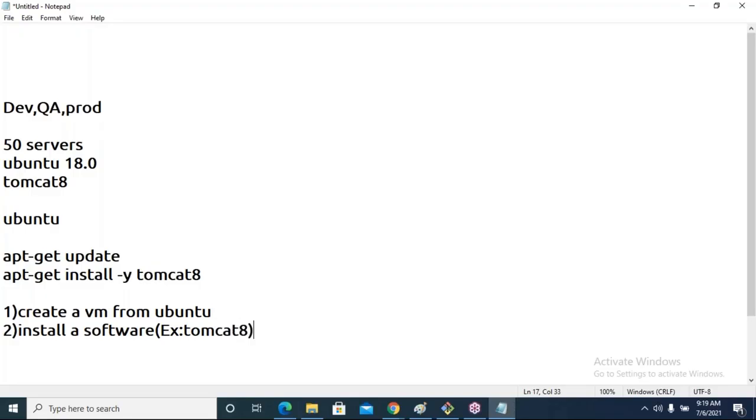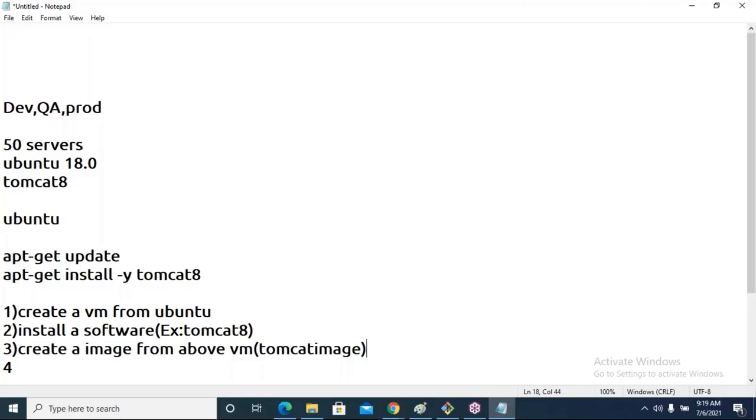Once Tomcat 8 is installed, in the third step, what are we going to do? Create an image from the above VM or above server. Let us say the image name that we are going to create is Tomcat image. Once this image is created, it can be shared by various teams like dev team, QA, production.